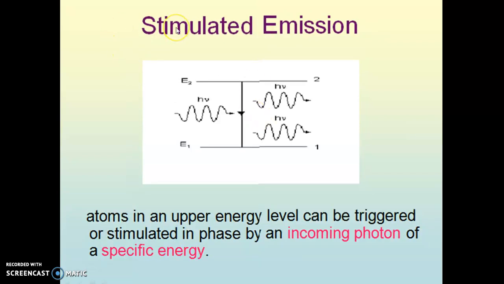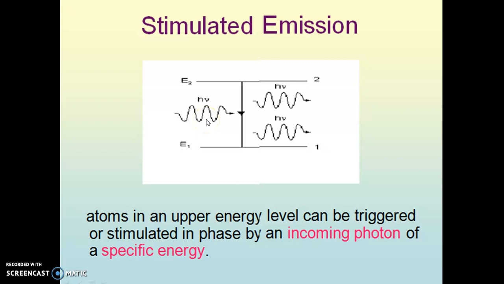The third quantum mechanical process is stimulated emission. The word stimulated indicates that this is an emission process, of course, therefore a downward process from a higher energy level to the lower energy level, but it is in the presence of external energy h nu.